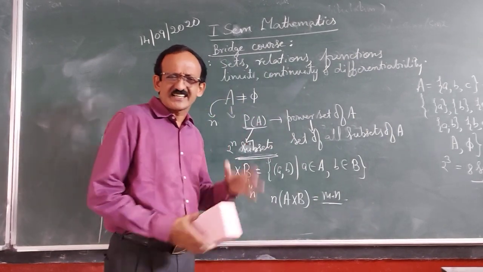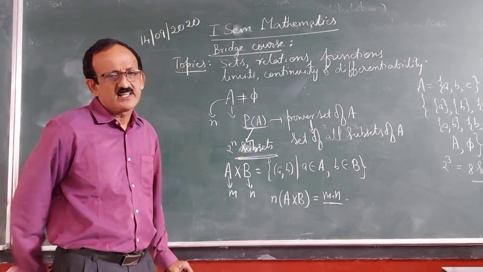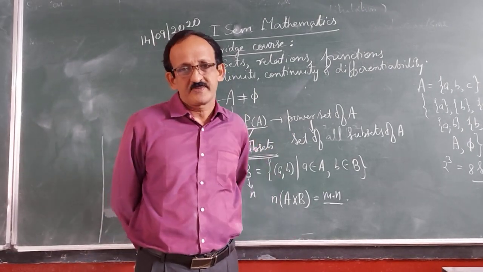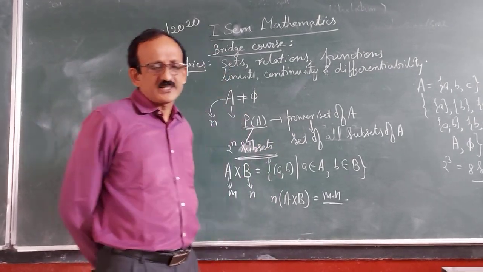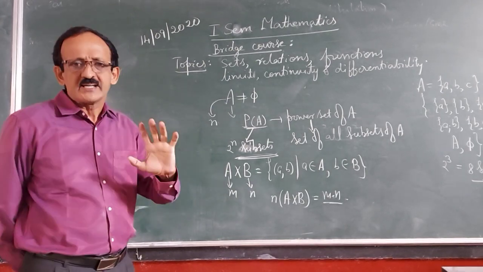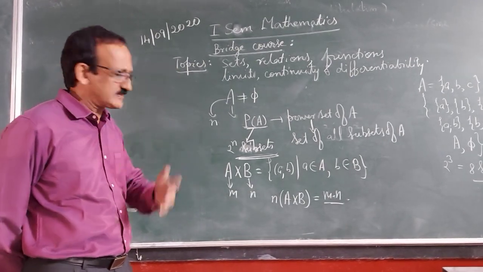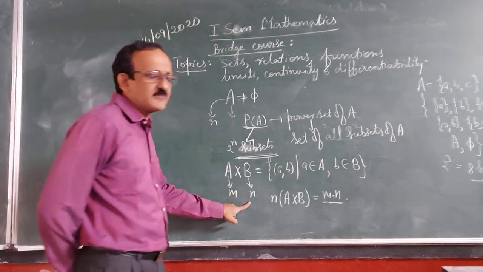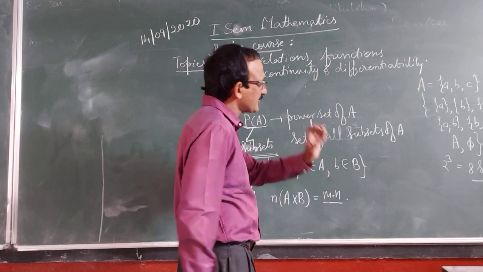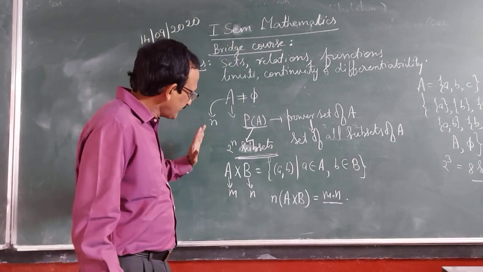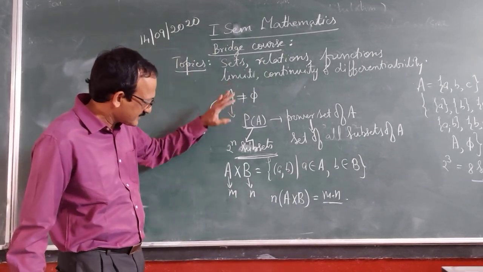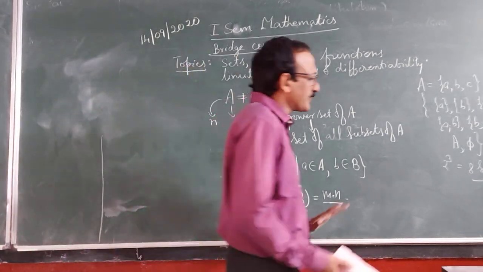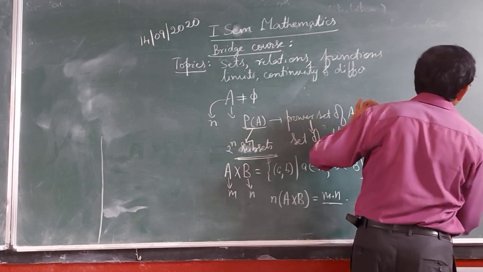We are just recollecting the information which you have studied earlier in your lower classes, right? What's important here is just to refresh your knowledge and then proceed. So if A has m elements, B has n elements, the number of elements in the cross product is m into n. Okay? So from set, subset, Cartesian product of two sets, we move on to relation.